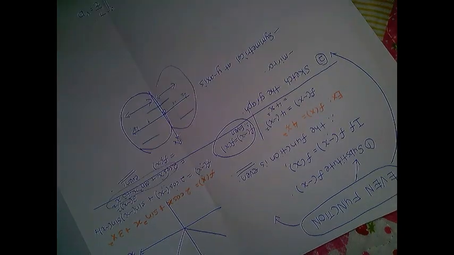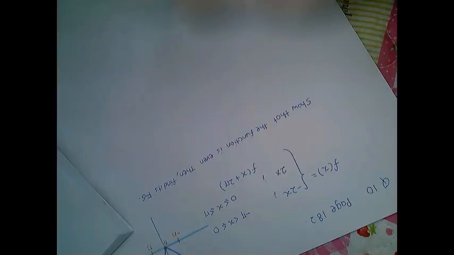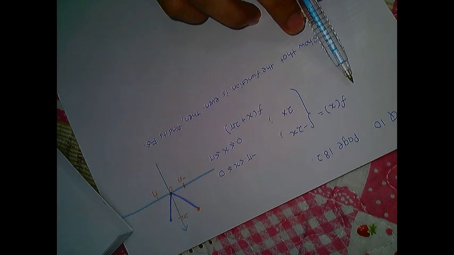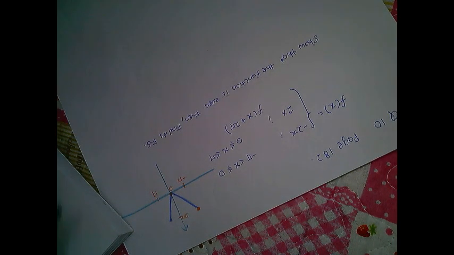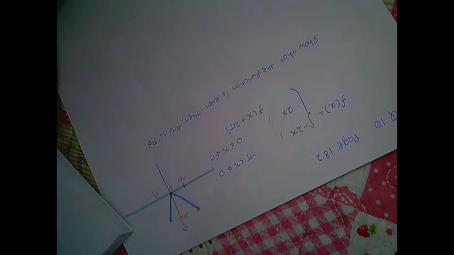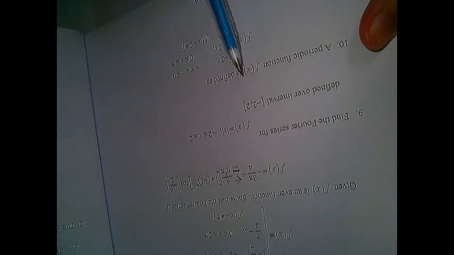So, let's try to solve one example quickly. I choose one question in the exercises. Question 10, page 182. You can find that the question is like this. A periodic function f(x) is defined as this one.